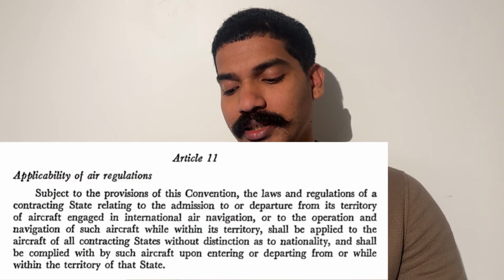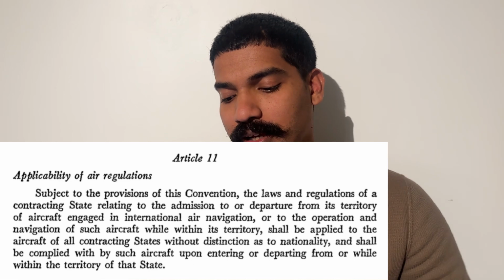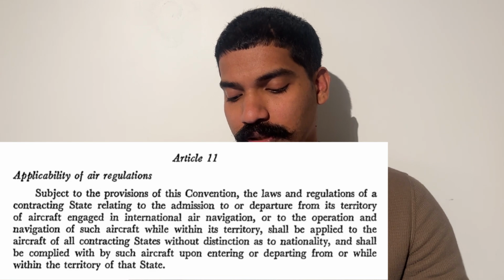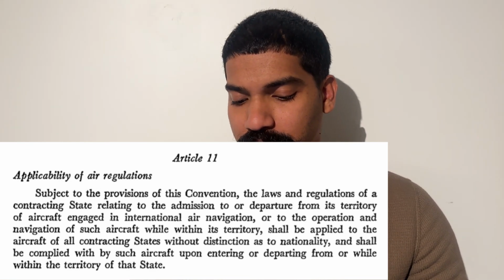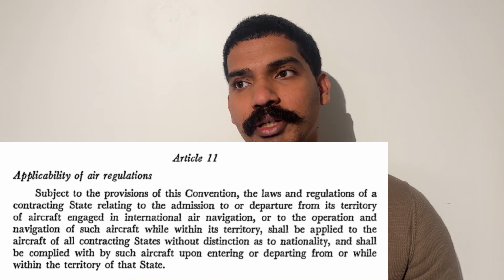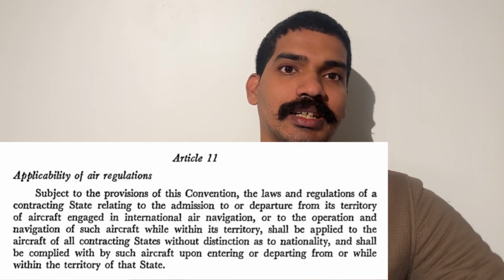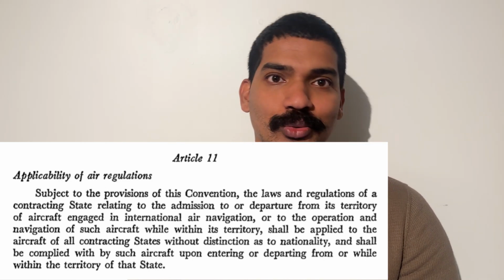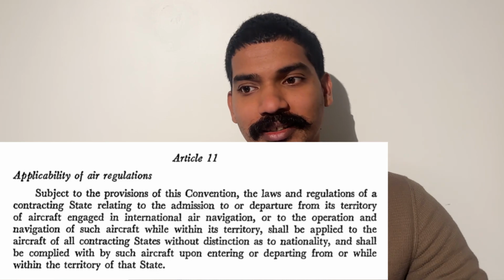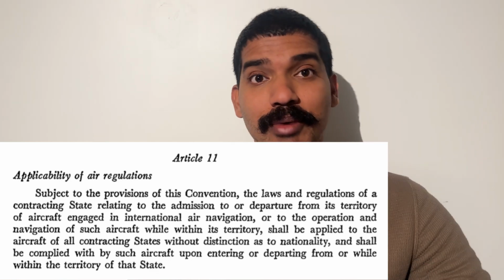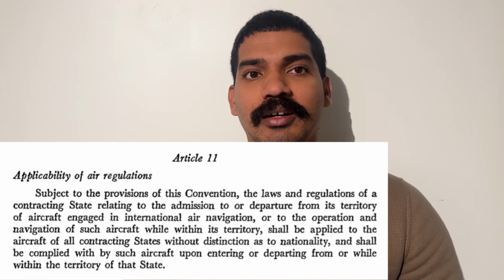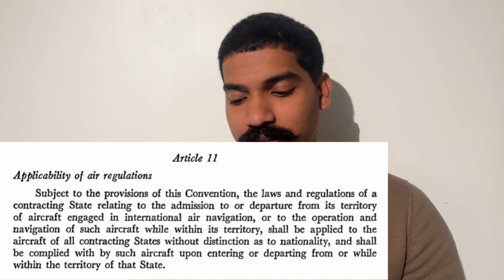Article 11 is applicability of air regulations. All aircraft are to be treated equally while operating from or in the territory of a nation, irrespective of their nationality. So basically, let it be an aircraft from the US, or let's say an aircraft from Pakistan. If they come to India, they have to be treated equally, or let it be any member of the ICAO. If they come to, let's say, India, they all have to be treated equally.